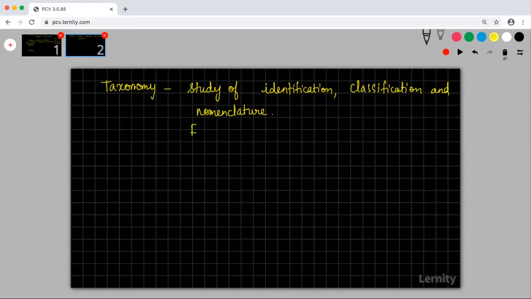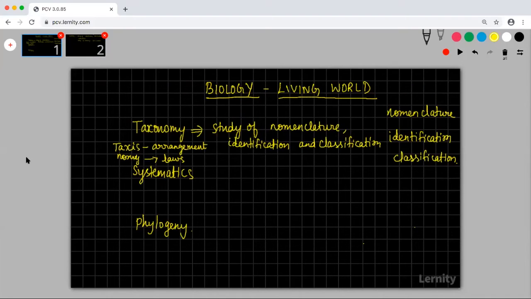Father of taxonomy, Carl Linnaeus. So we have studied what is taxonomy now.